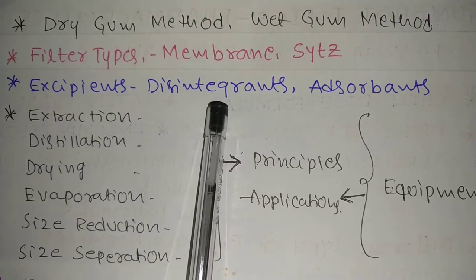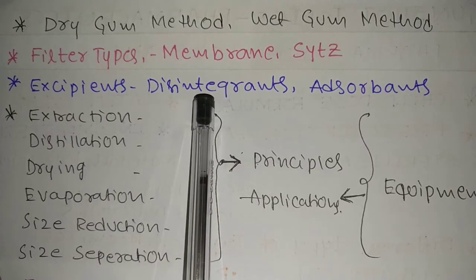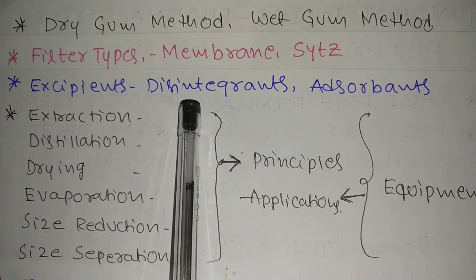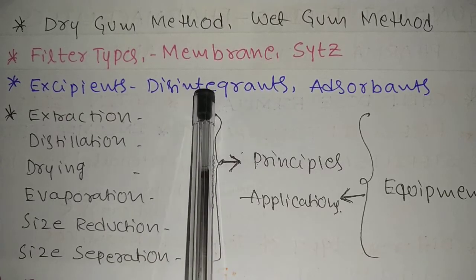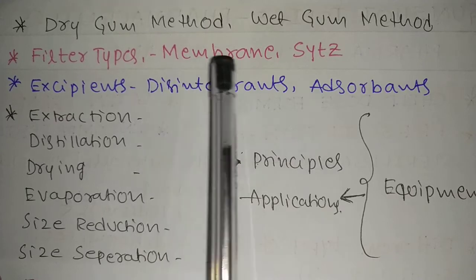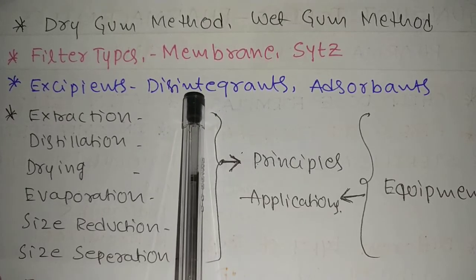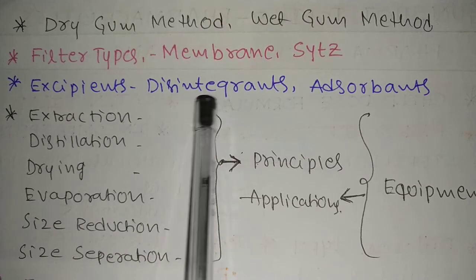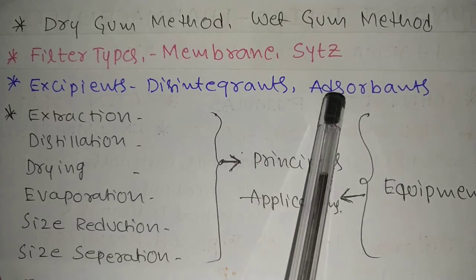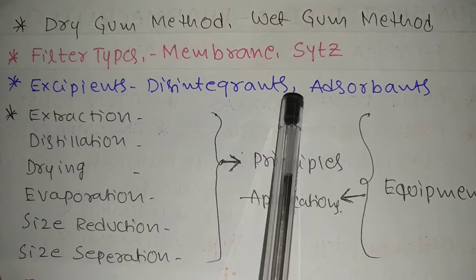Excipients, disintegrants, this is very important. For example, starch paste, starch mucilage we are using as a binder, whereas starch powder we are using as a disintegrant. Both are opposite in nature, disintegrant and binder, but starch mucilage is a binder, starch powder is a disintegrant. These types they will ask. What is the percentage, 5%, 2%, like that. And adsorbents, what is the meaning of adsorbents, and all excipients, glidants, along with the examples.